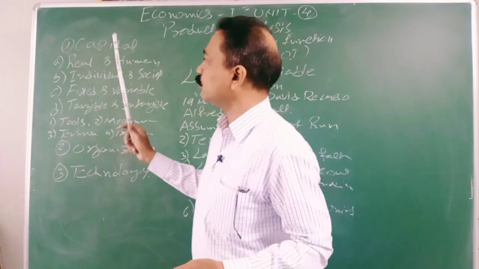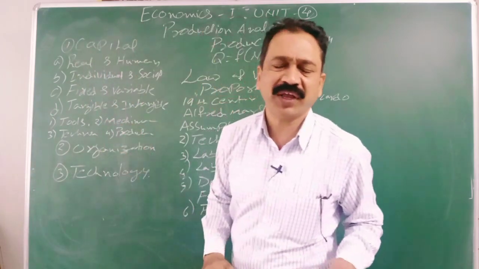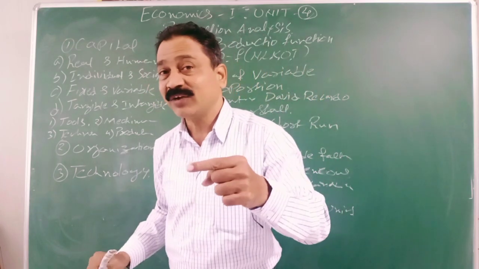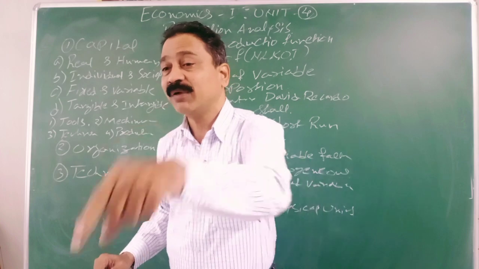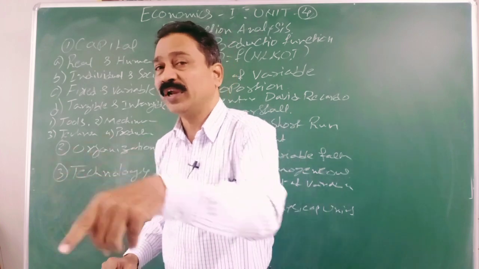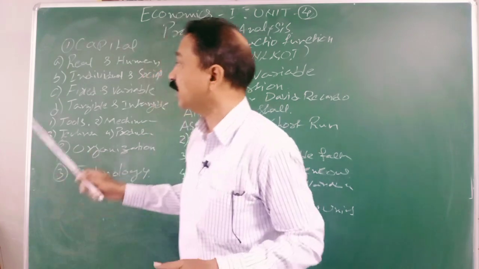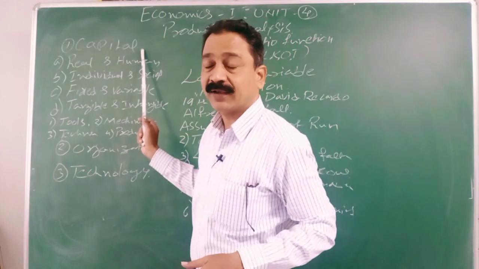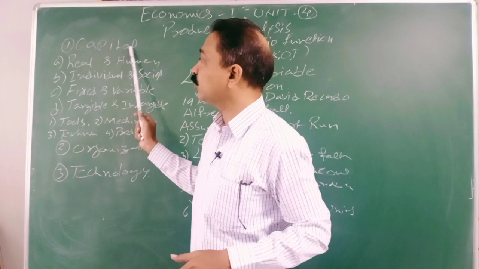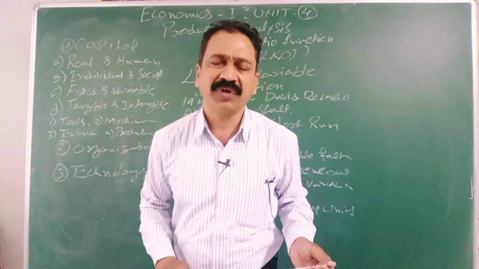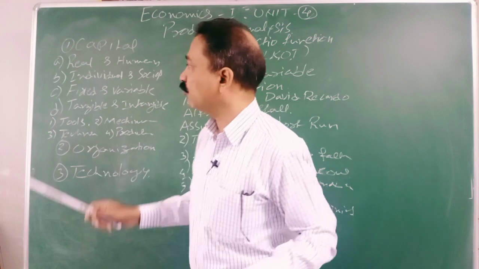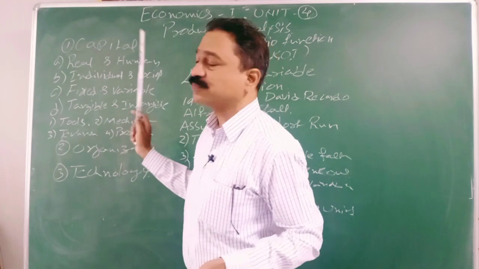Now let us come back to capital. This capital is very useful for the production process. Even though directly it won't work, it makes the laborer do the labor. So here we need to remember capital is a very important factor, like land and labor. Without this, production is very tough and rather impossible. Now we will see different types of capital.